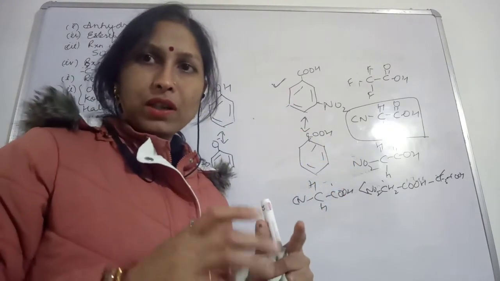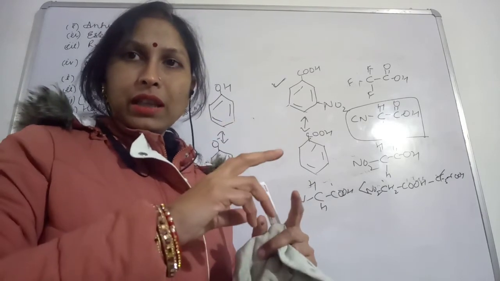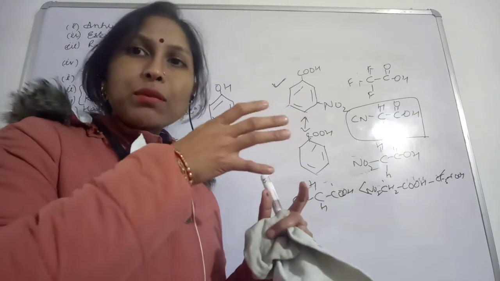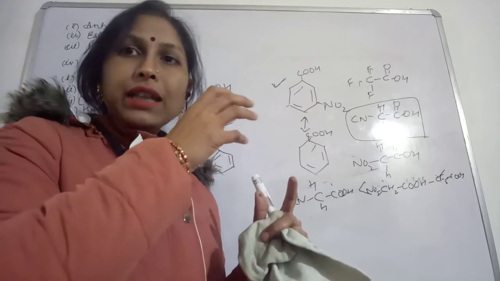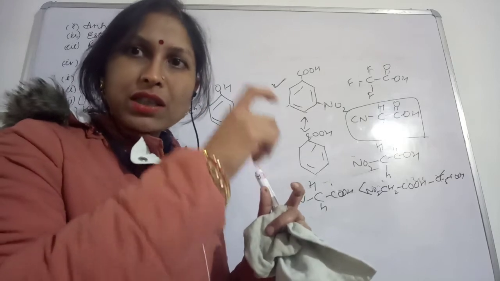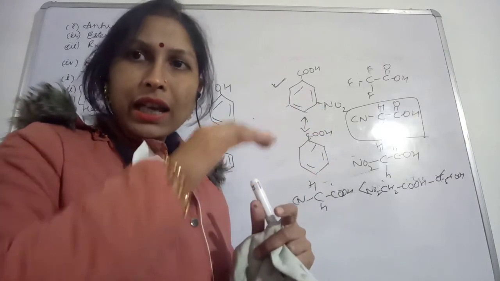If these two compounds are given and you are asked to compare them, which one will be more acidic? You will say the one with the more electronegative atoms attached, the first compound CF3COOH, will have more acidic strength. Chlorine is less electronegative.